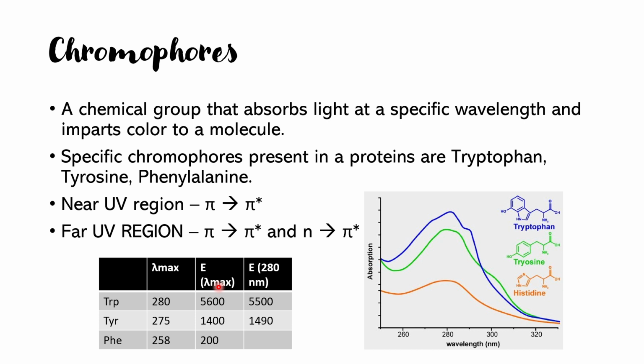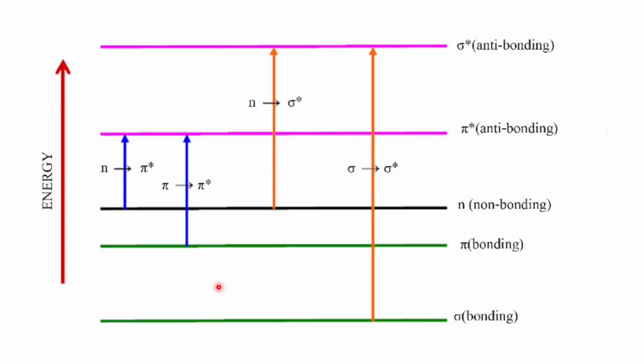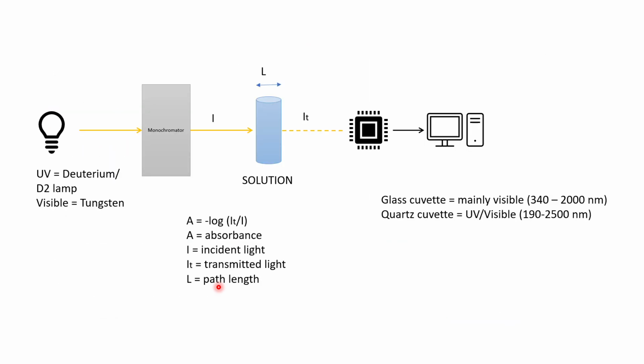So I hope you got the idea of the UV spectrophotometer, and this particular slide is not that important, but the rest is. From the very start, coming from the UV source to the monochromator, to the solution, to the detector, and to the calculation part which is done by the computer, it is all important.